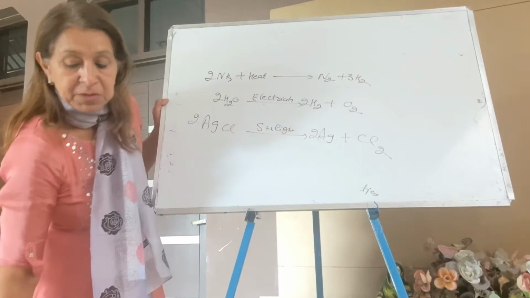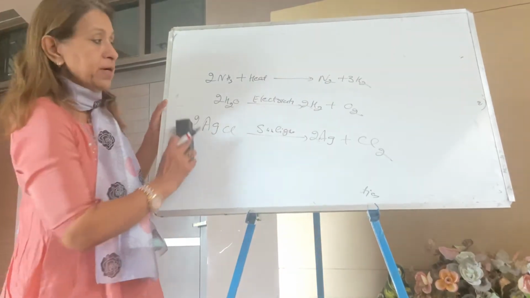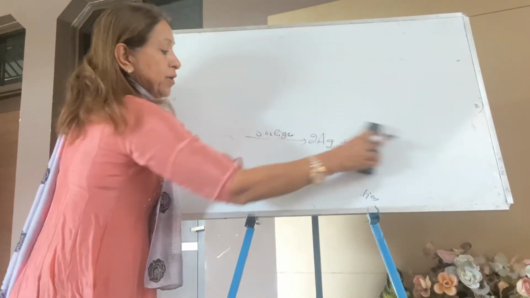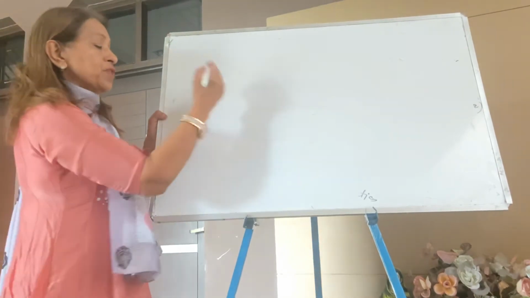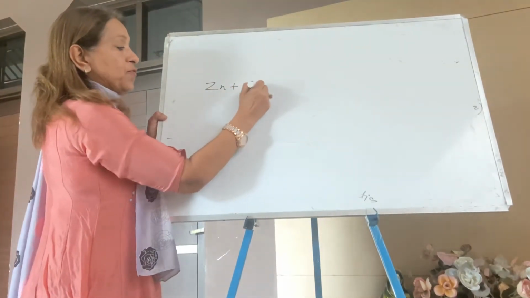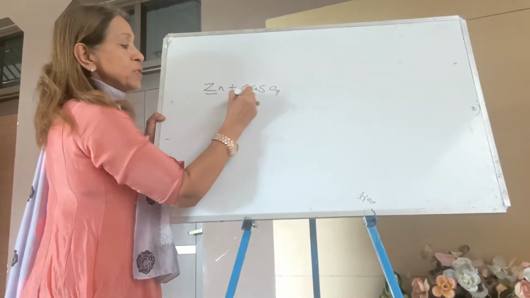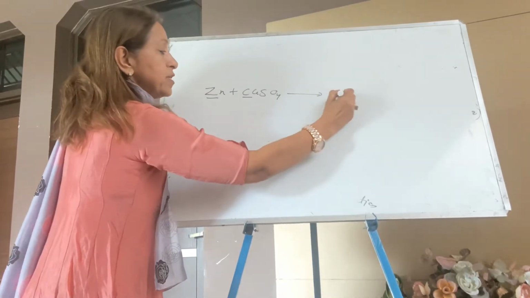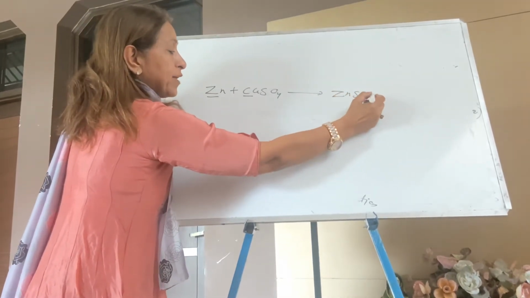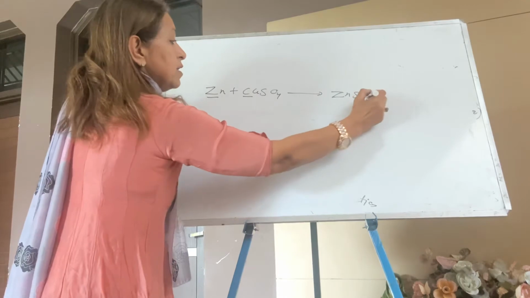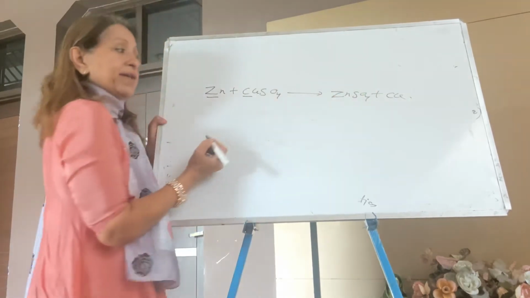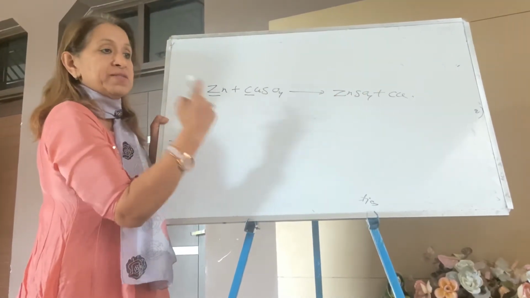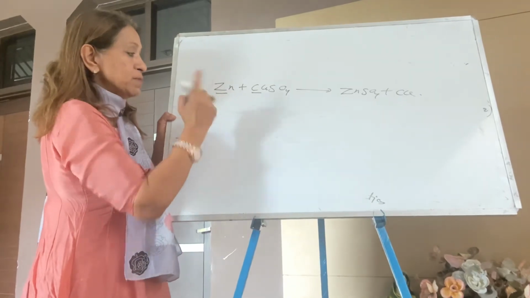Now question number 13. What is the difference between displacement and double displacement reaction? In a displacement reaction, only one metal, like zinc plus copper sulfate, displaces another metal. A more active metal displaces the less reactive metal. In double displacement, two metals are involved.